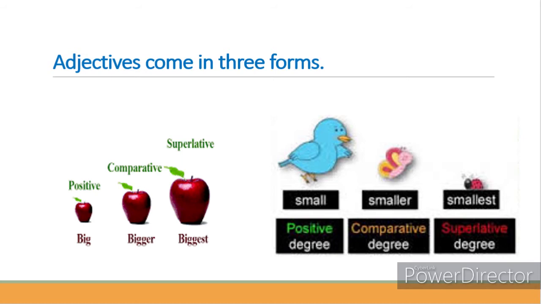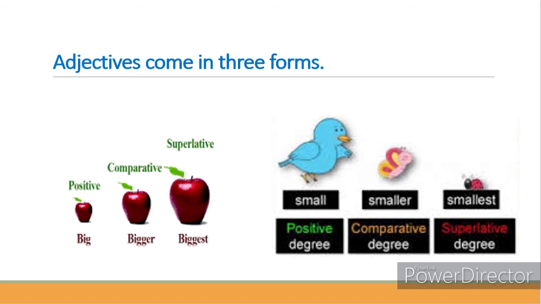degree. Look at the next 3 pictures. There you can see some animals. In the first picture, there you can see a small bird. Small indicates positive degree. Look at the butterfly next to the bird. The butterfly is smaller.